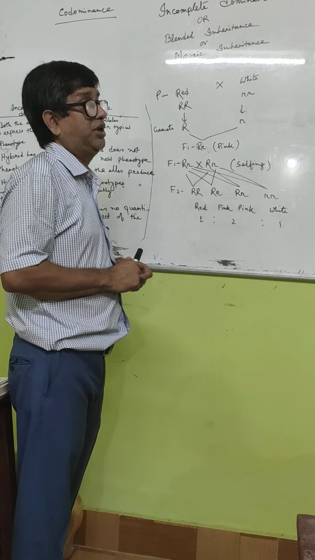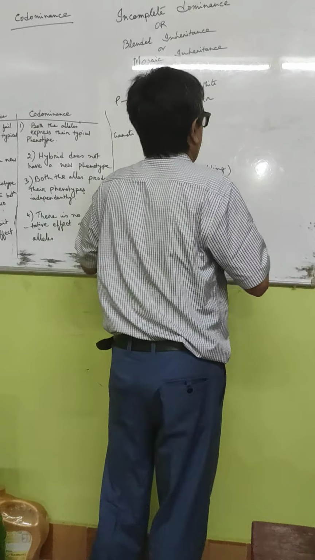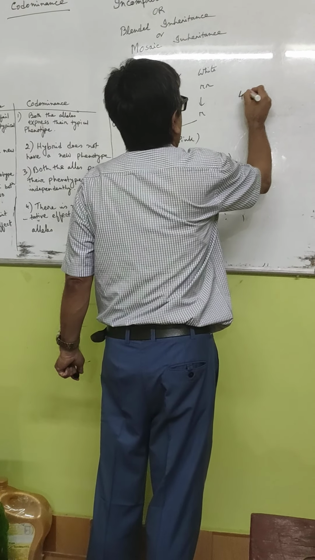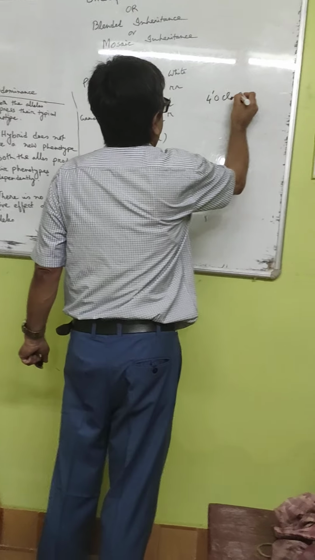And to prove it, a cross was made between a red variety of flower and a white variety of flower of the 4 o'clock plant.